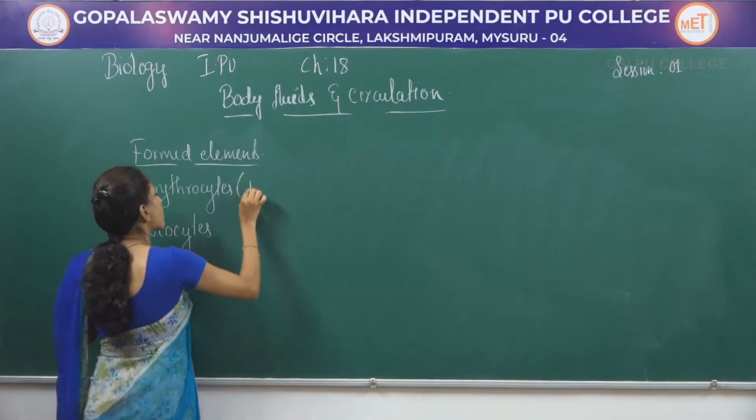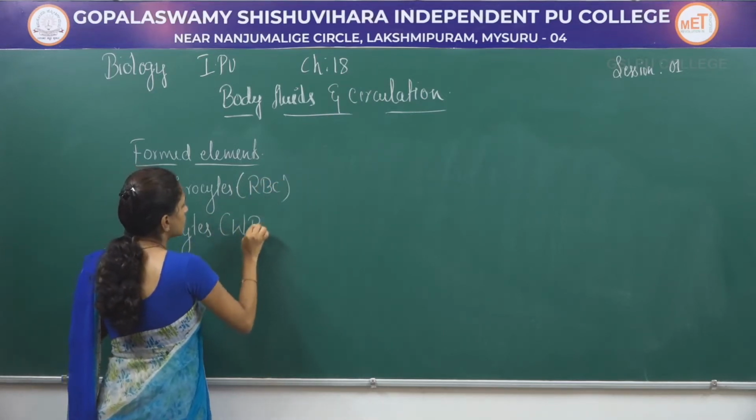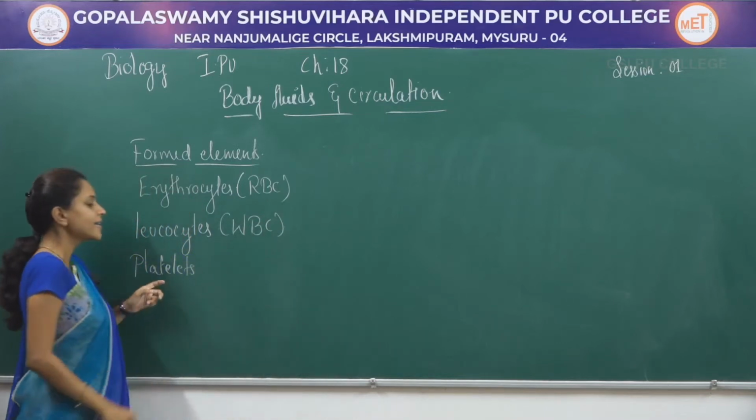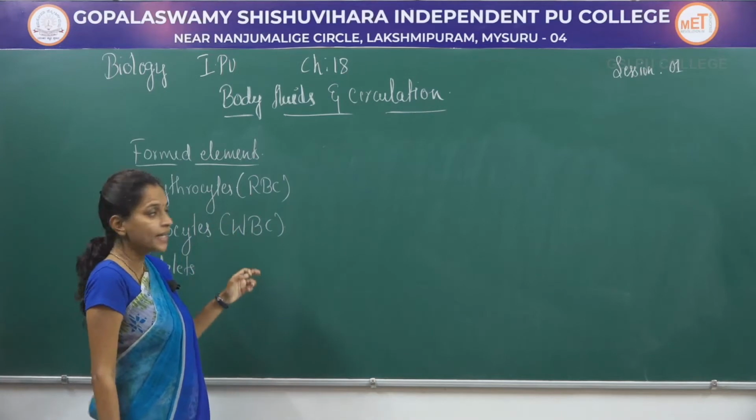Erythrocytes are also called RBC cells, leukocytes are also termed WBC cells, and the last one is the platelets. So we will study about each of them in detail.